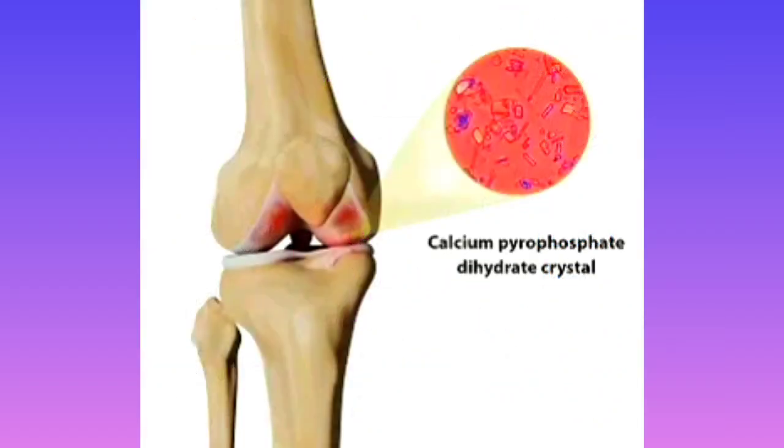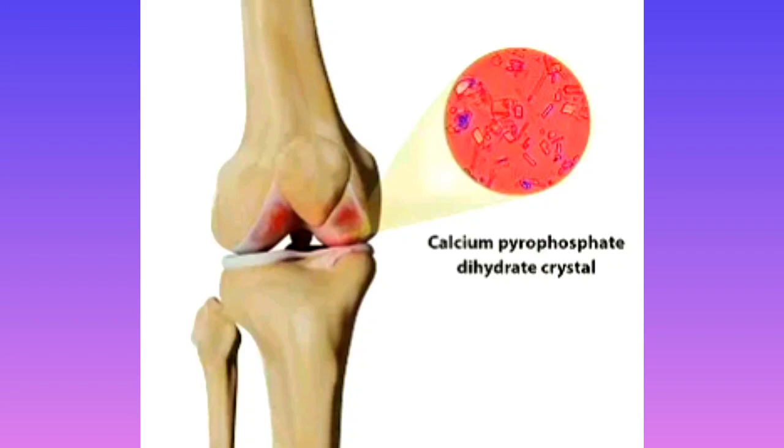Now look at this picture. Can you see this picture? This picture is showing which joint? First of all, you have to identify which joint. It is a knee joint. Basically it is showing the knee joint, and the crystal that is shown is rhomboid in shape. Can you see the rhomboid shape? Yes, rhomboid shape, blunted crystal. It is not needle shaped crystal.